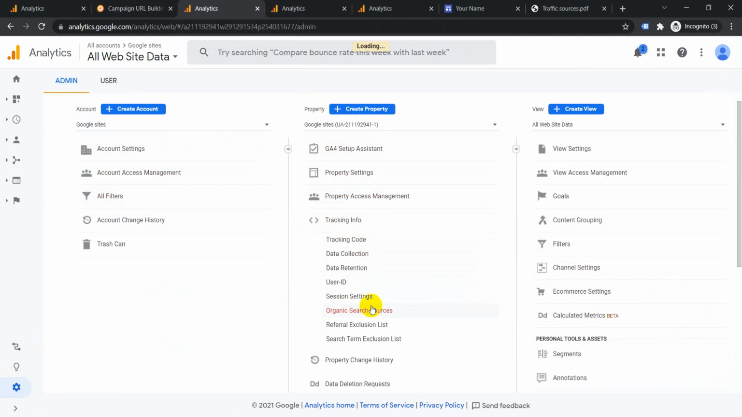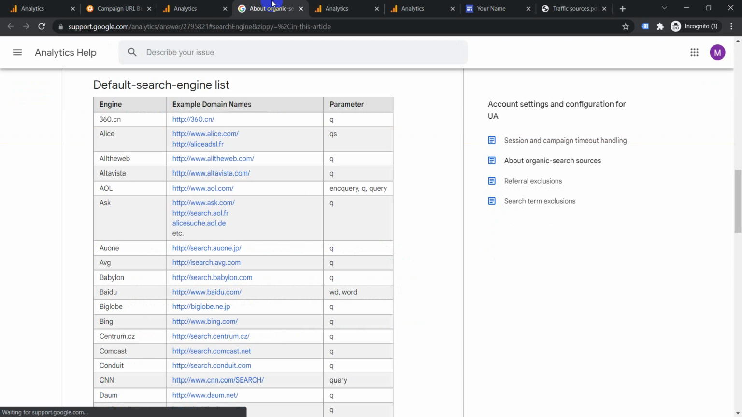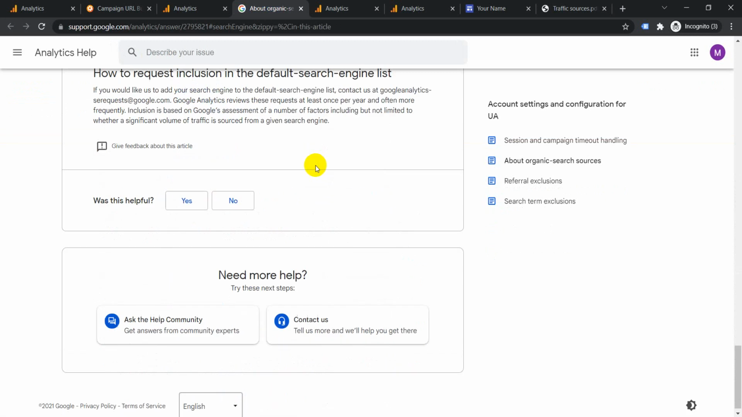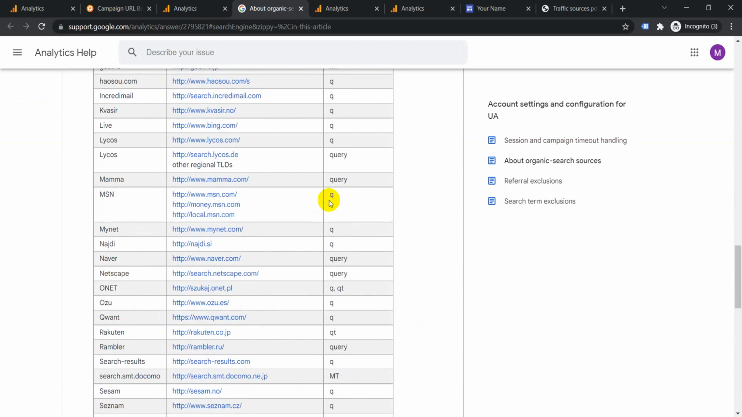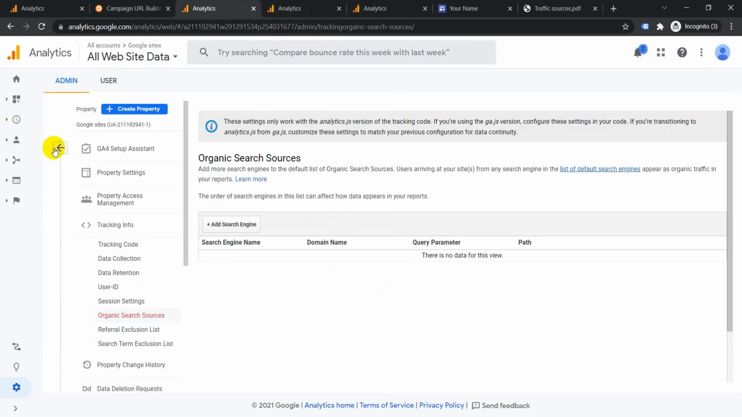So click on it. Then once this opens, you will have a link here, list of default search engines. Click on it. Yeah, so then this will load. This is the entire list of all the search engines which Google Analytics is currently tracking as organic traffic. Okay, so then let's go back.